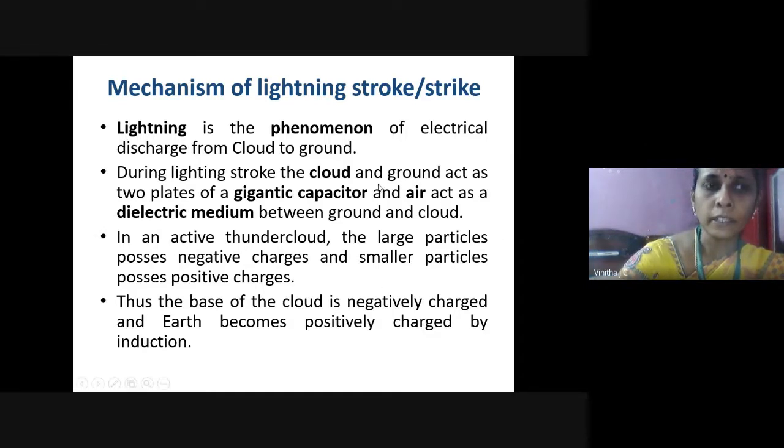In a thundercloud, the large particles possess negative charges and the smaller particles possess positive charges. Since the large particles are high in density, the negative charges accumulate at the lower region of the cloud. At the same time, by the induction principle, these negative charges induce positive charges at the Earth's surface. So the bottom of the cloud becomes negatively charged and the Earth becomes positively charged.